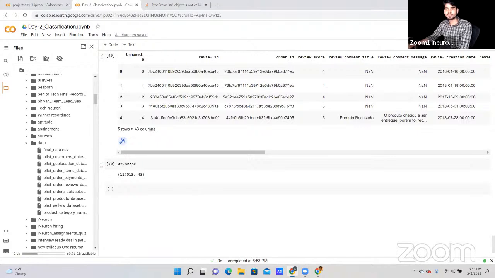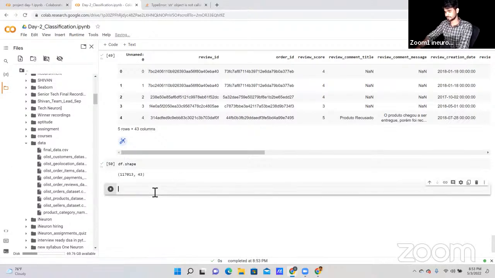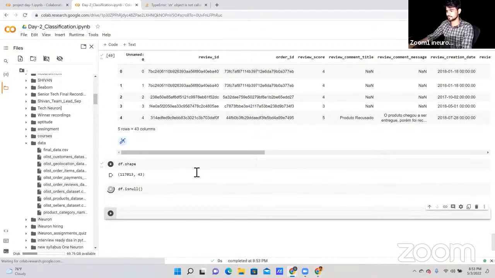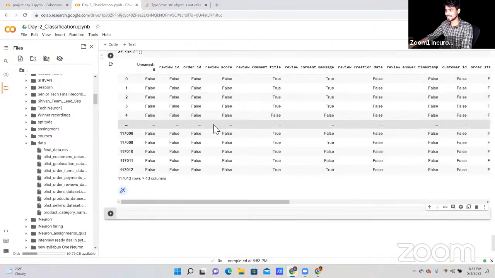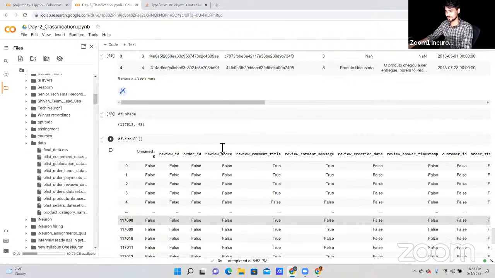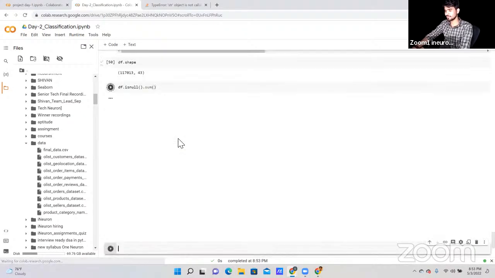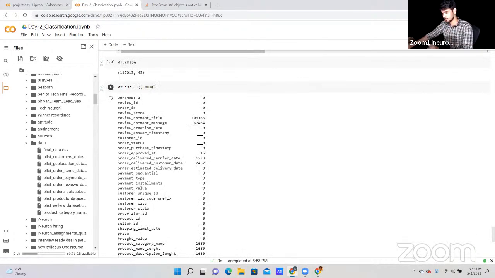Okay, now what we can do in the next step, let's first try to check the null values. How many null values are we getting? So for this, we can use df dot isnull, and let me run this cell. Okay, so we are getting true and false. So let's use the sum function here so that we get everything in one single row.